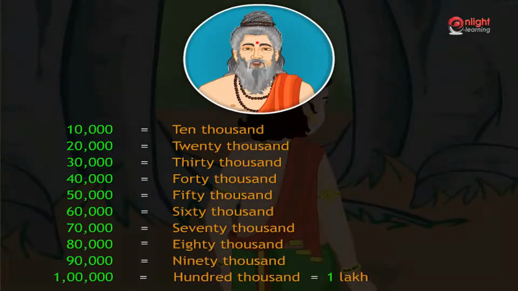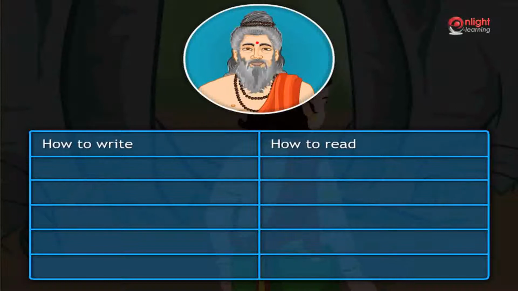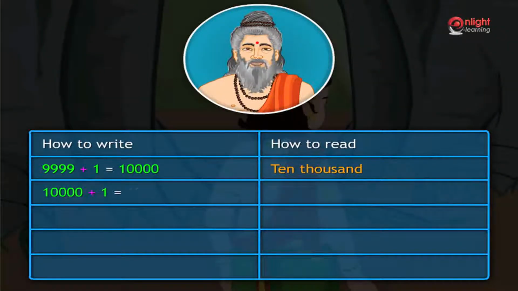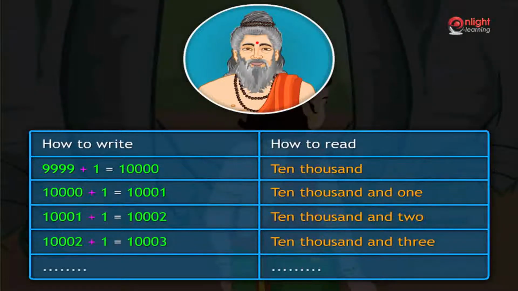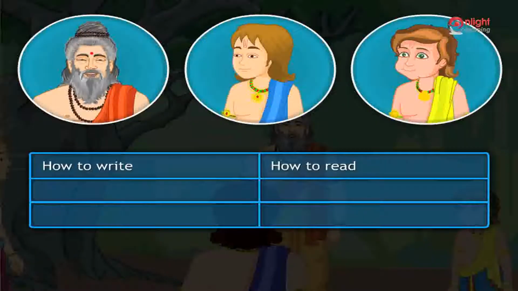Children, now let us learn how to write and read 5-digit numbers. Adding 1 to 9,999, we get the number 10,000. Now adding 1 to 10,000, we get 10,001. What will we get by adding 1 to 10,009? 10,010.